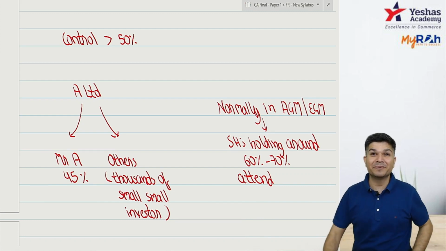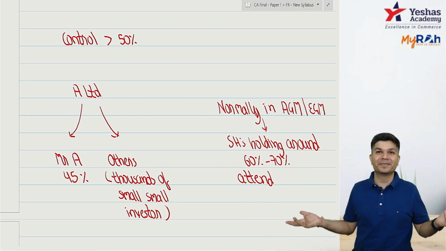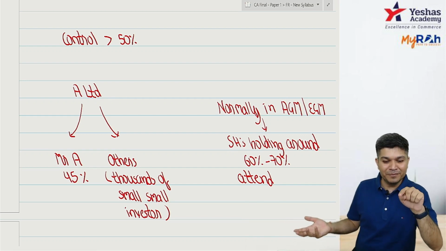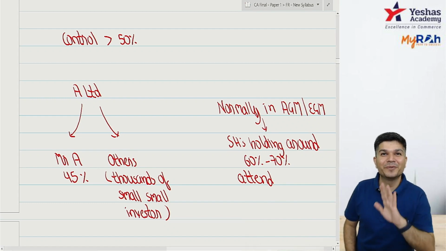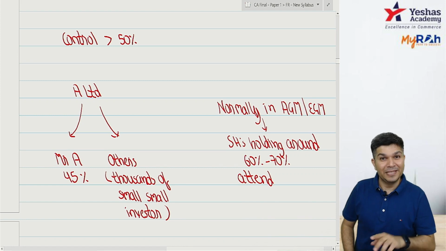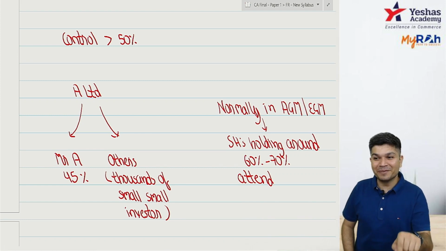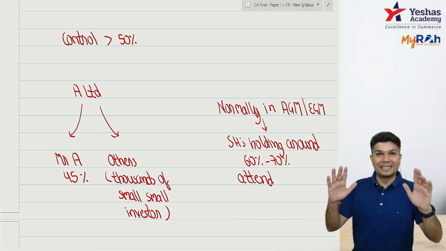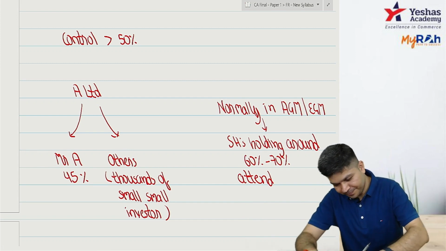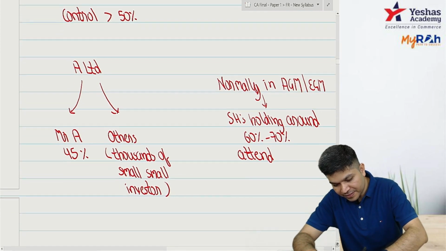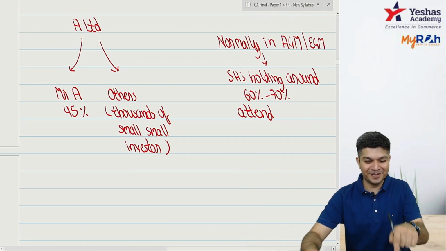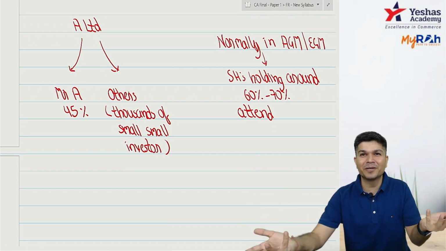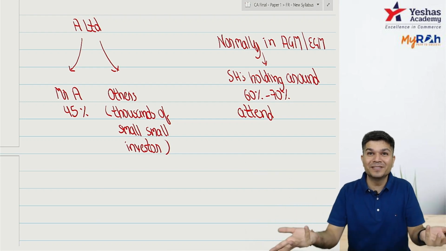Would Mr. A be able to take the decision which he wants? Yeah. So can I say even with 45%, he can take the decision which he wants? Can I say he's able to have control? Even with 45%, he's able to have control. Yes, no? Now, same thing I change. So here under IFRS, Mr. A is said to have control even with 45%, because this is what actual is.